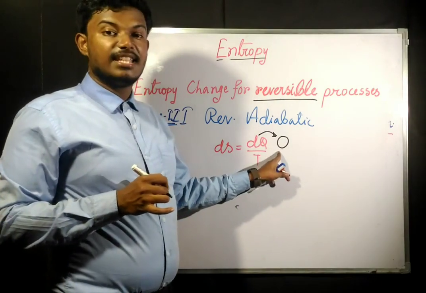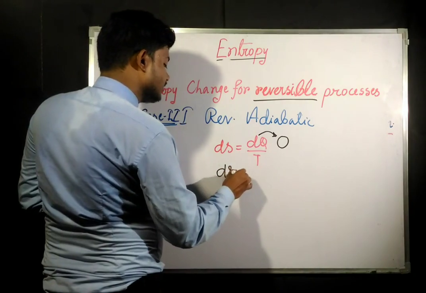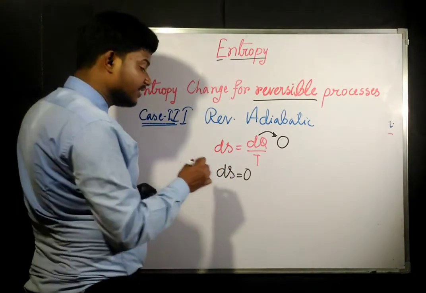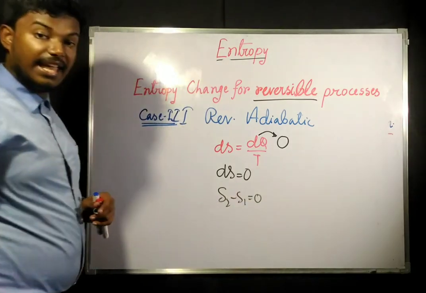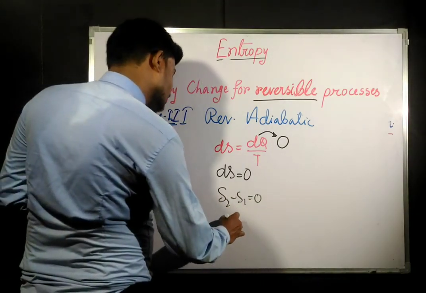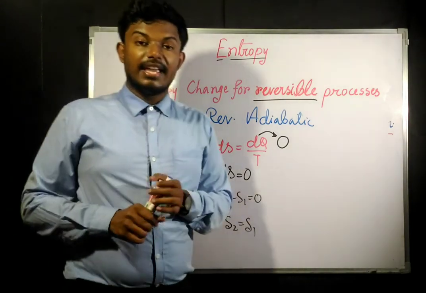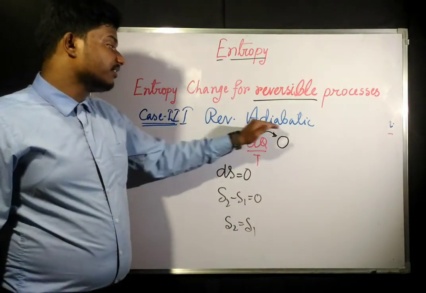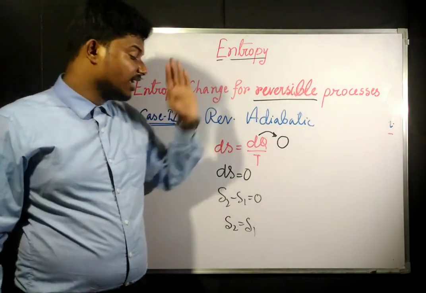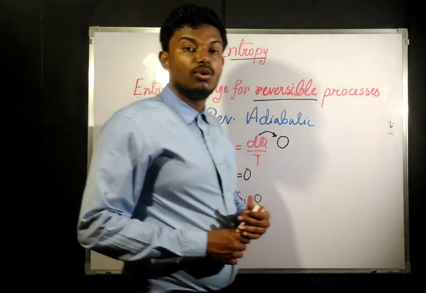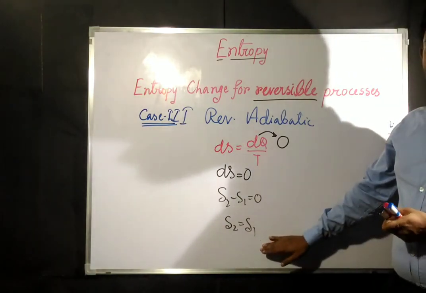Since the change in heat is zero, ds is going to be zero, which means s2 minus s1 is zero. So s2 is equal to s1. For a reversible adiabatic process, the process is always going to be isentropic.